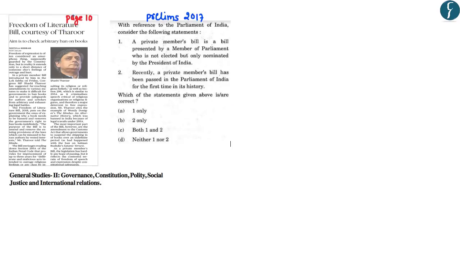Now coming to the first article, which appears on page number 10. This particular article basically highlights that a private member's bill known as the Freedom of Literature Bill has been introduced in the Lok Sabha by the MP Mr. Shashi Tharoor. Hence, this particular article shall be important from the perspective of GS paper 2 governance. Further, it is also important from the perspective of prelims because in the prelims 2017, a question has already been asked with respect to the private member's bill.